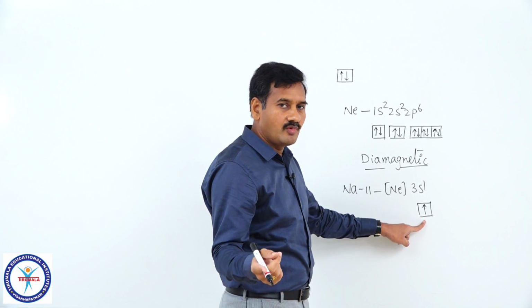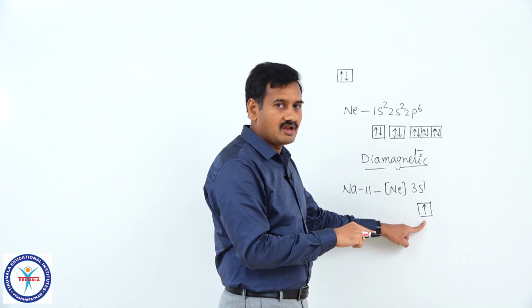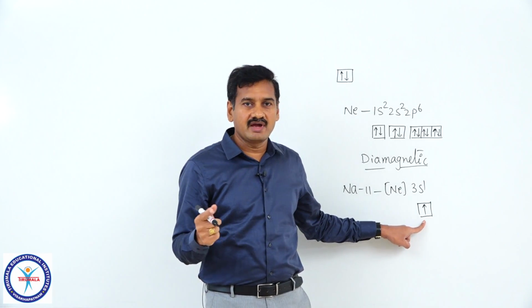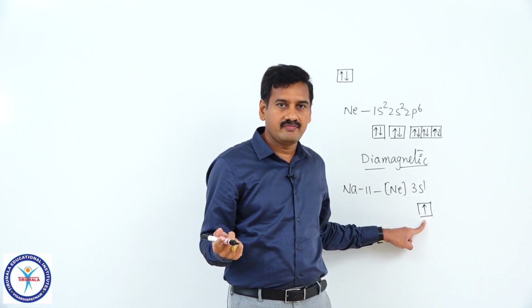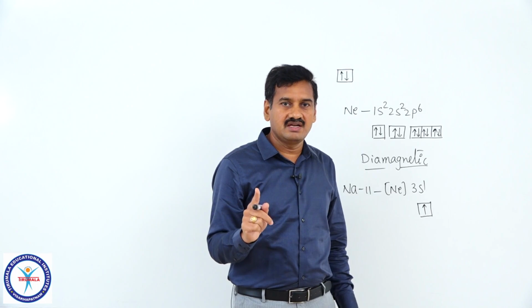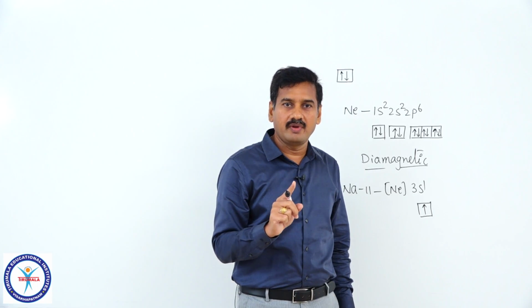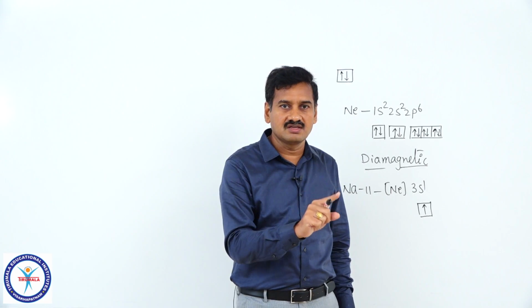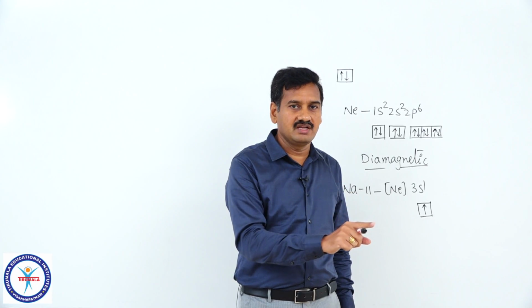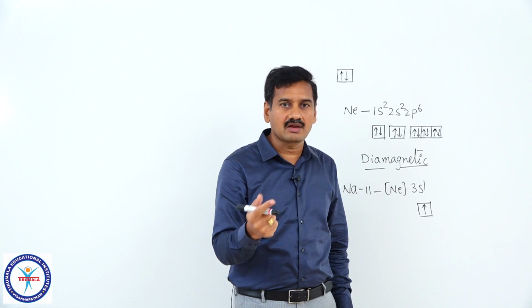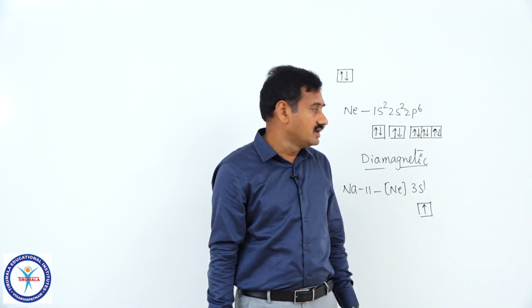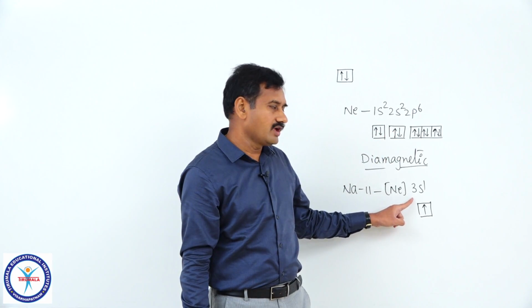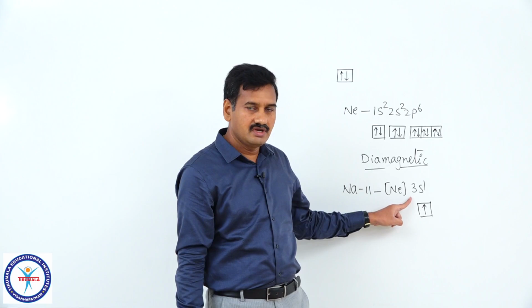So, resulting magnetic moment is not equal to 0, this is paramagnetic. So, what is the criteria to exhibit paramagnetism by a substance? The substance must contain at least one unpaired electron. So, the substances with one or more number of unpaired electrons are either paramagnetic or ferromagnetic, whereas those with no unpaired electron are diamagnetic. Neon is an example of diamagnetic, sodium is an example of paramagnetic atom, right.